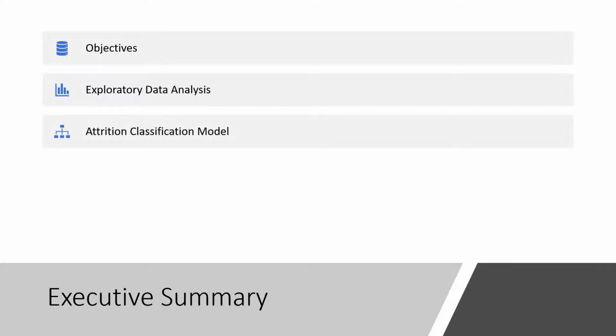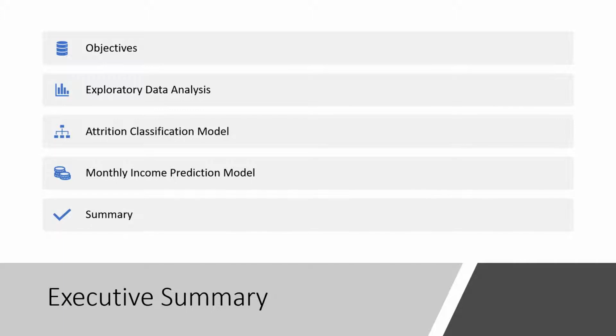We'll start by clarifying the general objectives. Next, I'll summarize a few findings we discovered during our exploratory data analysis. Then, I will go over our attrition classification model process. I'll cover our monthly income prediction model, and then we'll close.